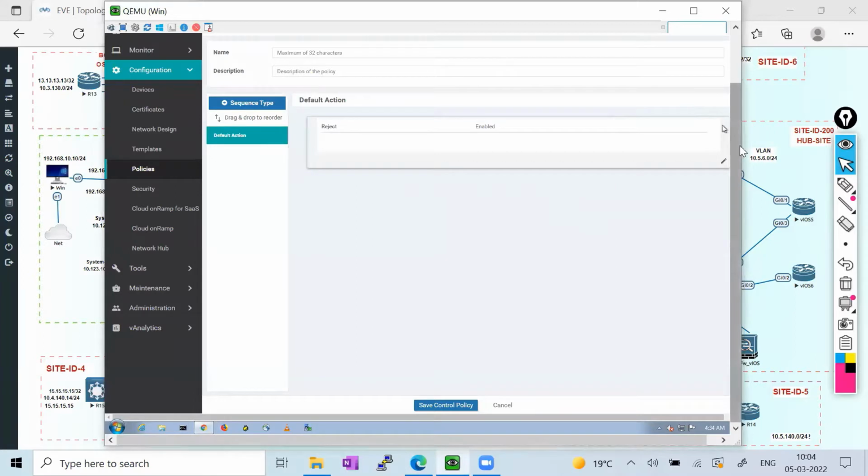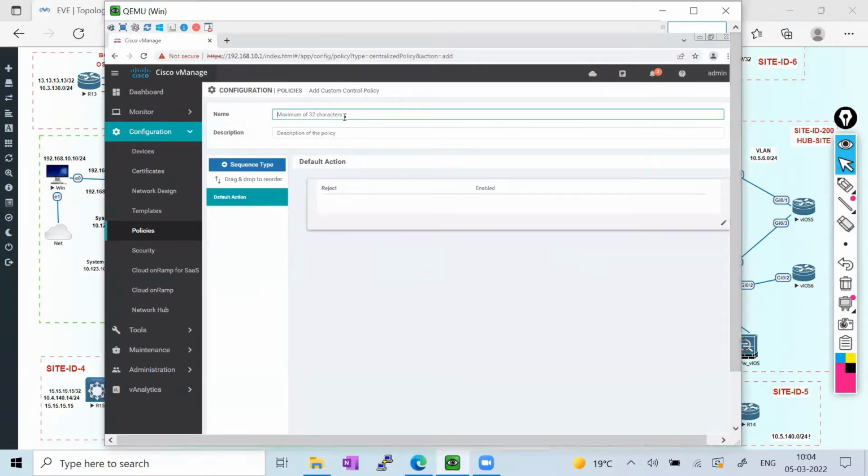Custom, and I'll name it route based hub and spoke.